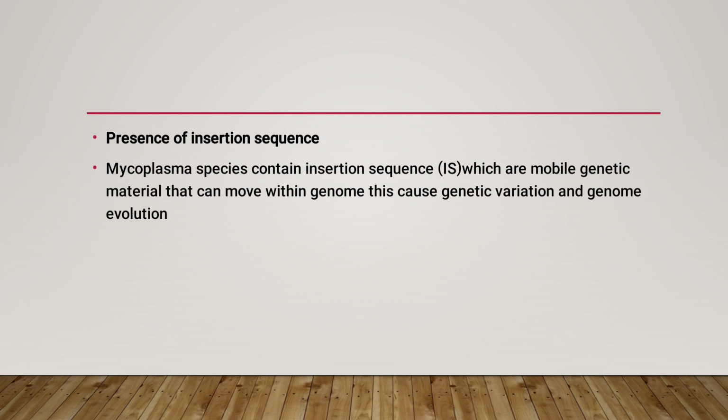Then they have insertion sequences. Mycoplasma species contain insertion sequences, which are mobile genetic material. This mobile genetic material can move within the genome. This results in genetic variation and genome evolution. Hope you understand. An insertion sequence is a mobile genetic material which can move within the genome. So, the movement of this sequence will lead to genetic variation and genome evolution.